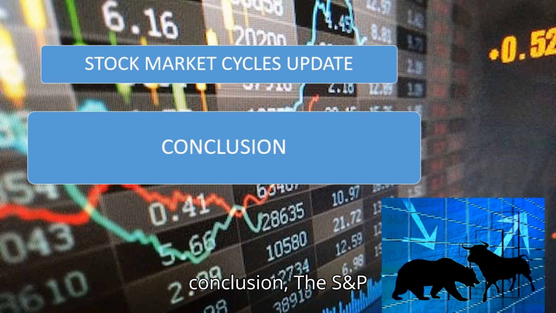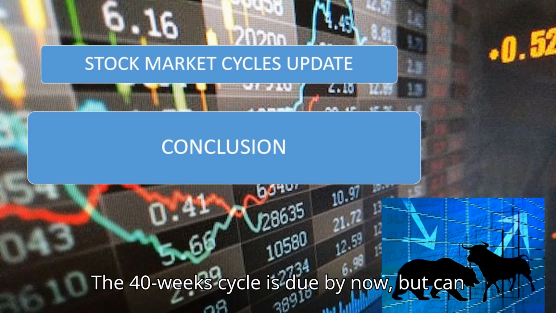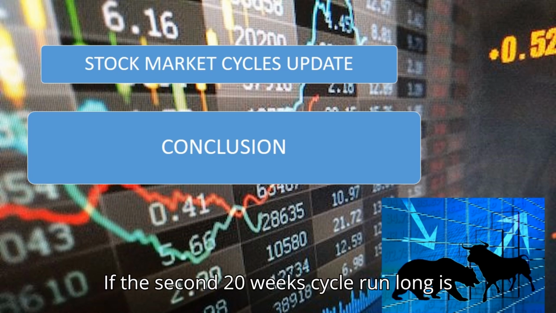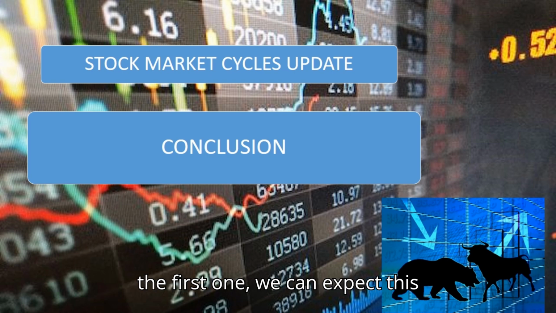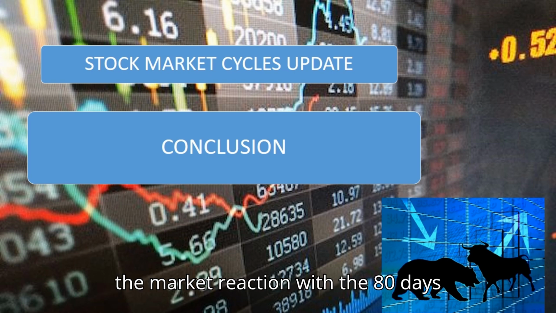In conclusion, the S&P 500 has formed its 40-week peak in July. The 40-week cycle low is due by now, but can run longer than expected. In this case, the low is in formation. If the second 20-week cycle runs as long as the first one, we can expect this low to form by the end of September, beginning of October. To have confirmation, we have to watch carefully the market reaction at the 80-day cycle line.